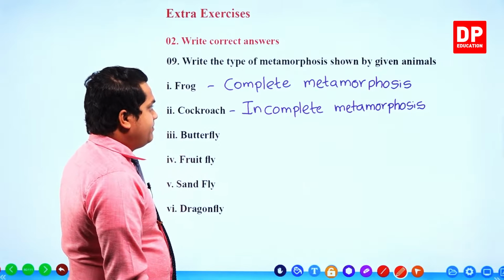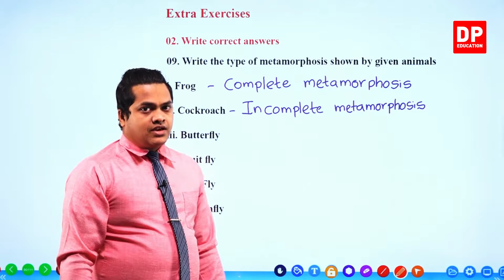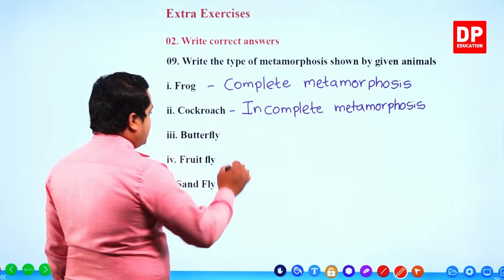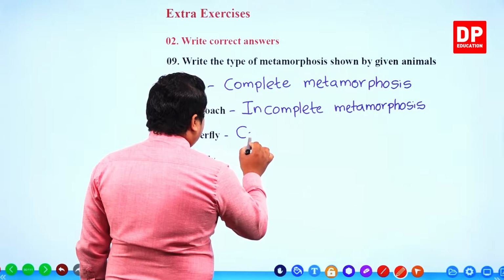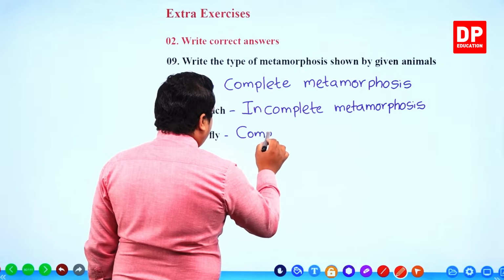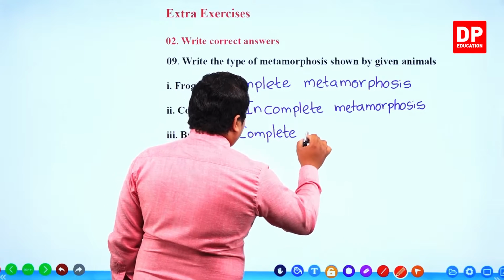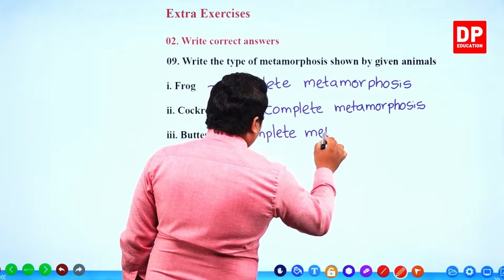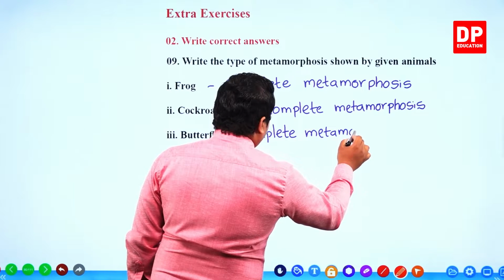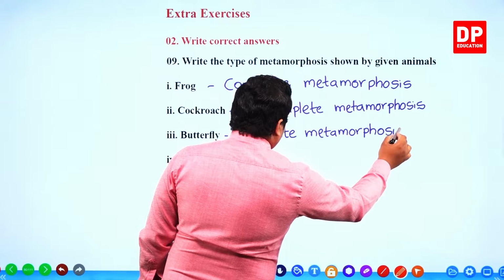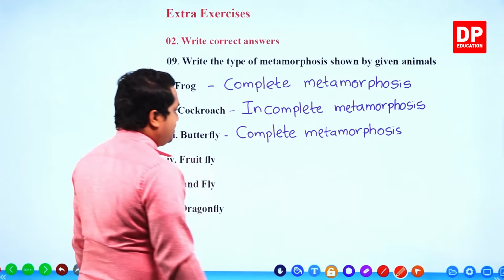Cockroach, incomplete metamorphosis. We discussed this several times, right? Next one, butterfly. Once again, complete metamorphosis, as you can observe, four different stages. Right?